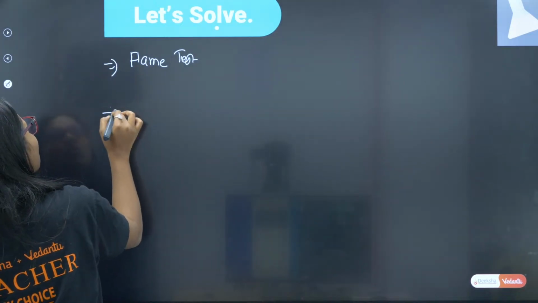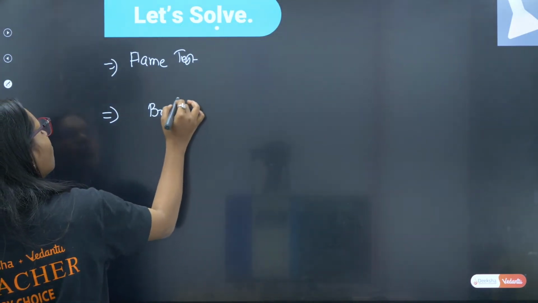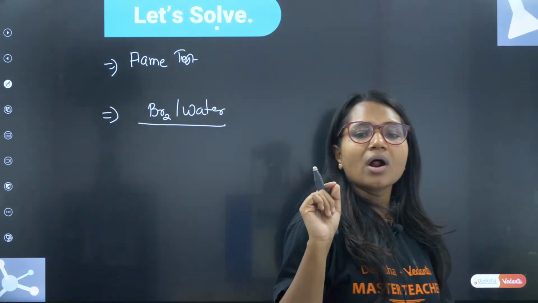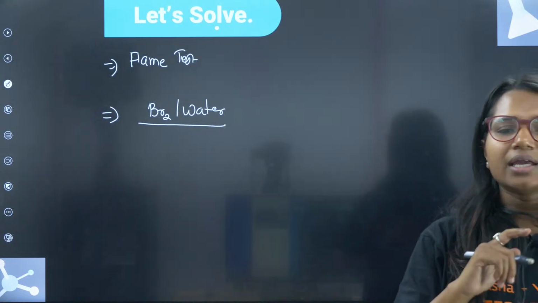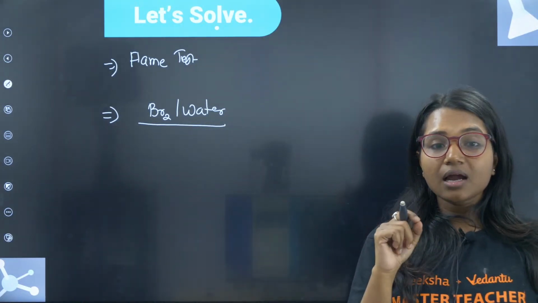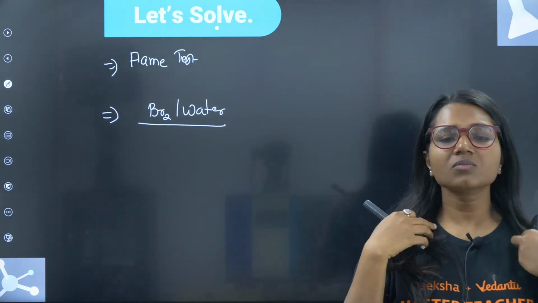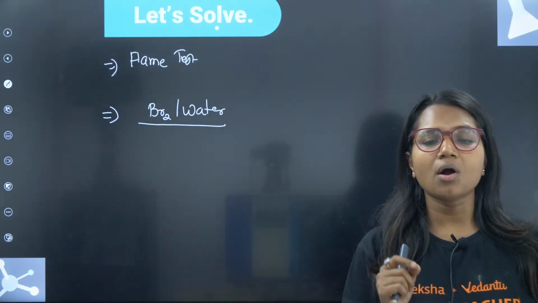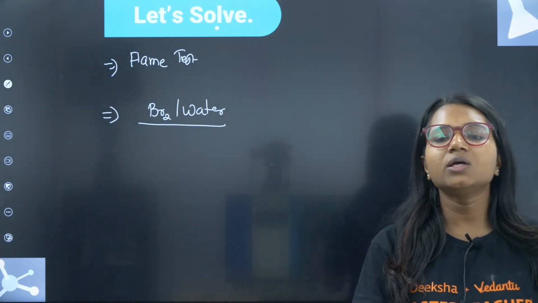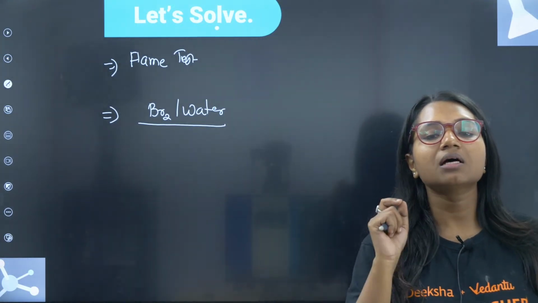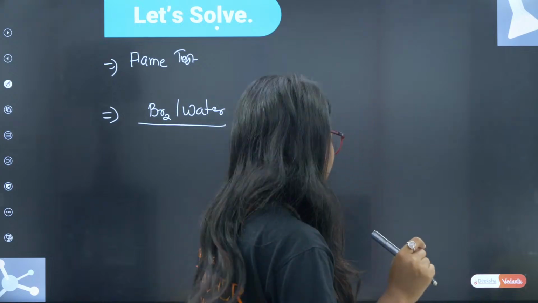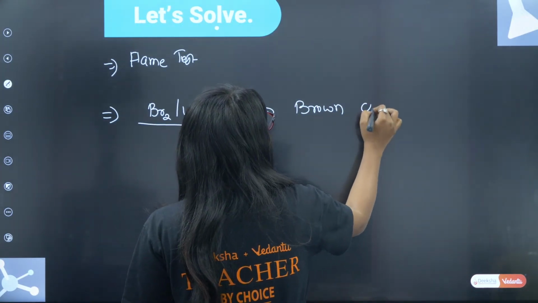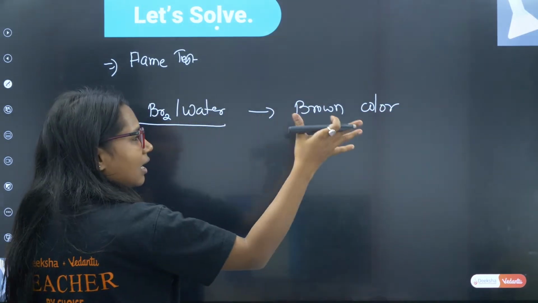Write down that also. The next test is the bromine water test. What is the color of bromine water? Very good, Rohit. Anybody? What is the color of bromine water? Yes, absolutely correct. Bromine water is a brown color liquid. Bromine water is brown in color.